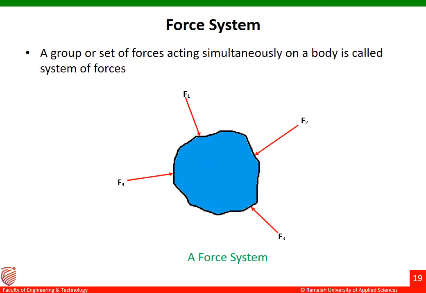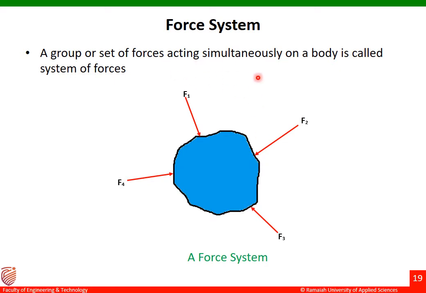The next topic is force system. What do you mean by force system? A group or a set of forces acting simultaneously on a body is called a system of forces. You can see the example which is displayed on the screen. There is a body, and you can see different forces acting on this body. This is a group or a set of forces acting simultaneously.